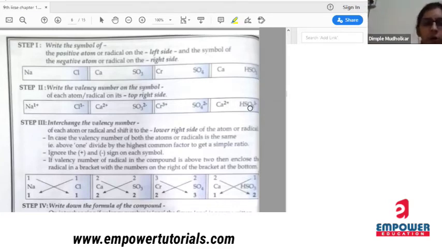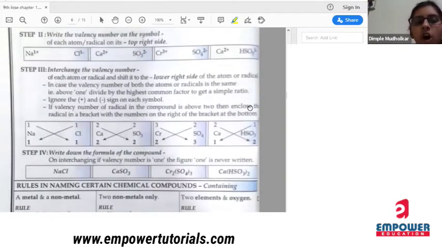Step 2. Write the valency on the symbol of each atom, radical on its top right side. You should write the valency on the top of that element. Okay. Interchange of the valency number. Now this is the criss-cross method. You can see in that box 2 crosses there, right? So that is a criss-cross method. Means what? We are exchanging the valencies. Okay.